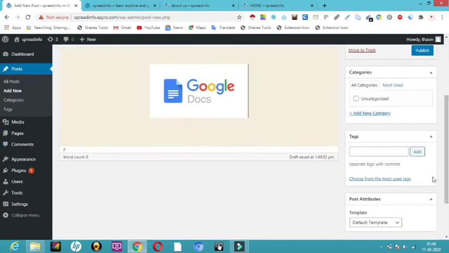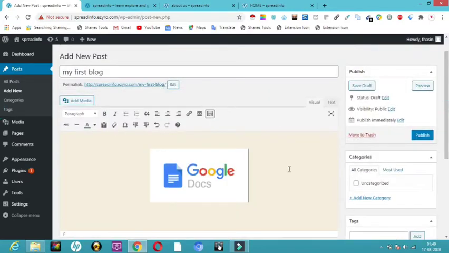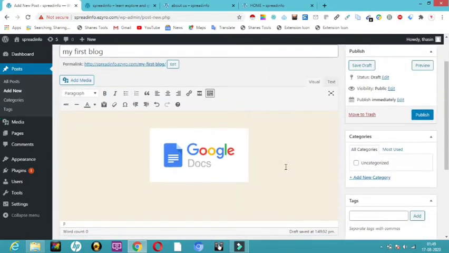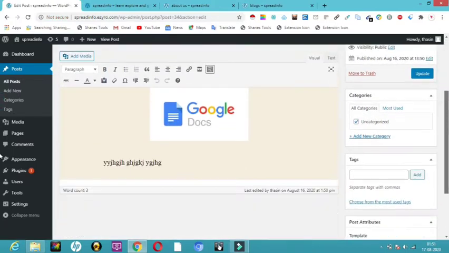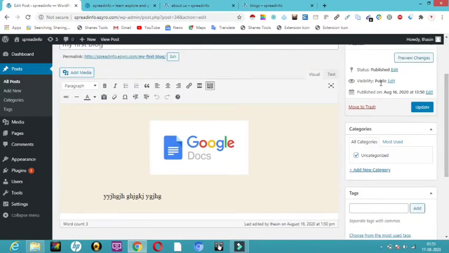If you want to add some content, you can just type it. You can have your own content. So just see here, you can write your own content over here and you can have your post. Now I have clicked publish. Now my first post will get published. So let's see where this is. It has got updated. It is published.